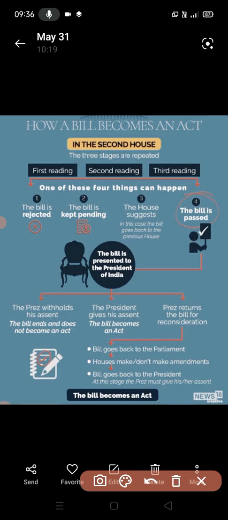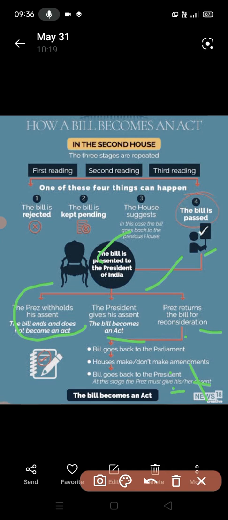In case the bill goes back to the previous house for reconsideration, and it is passed, it is presented to the President. The president can do these things: reconsideration, where it again goes to the legislature to make amendments.